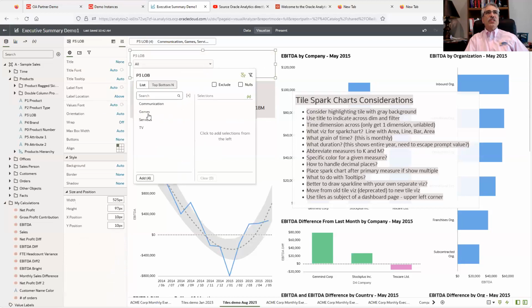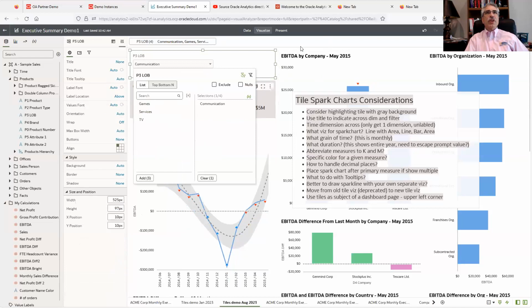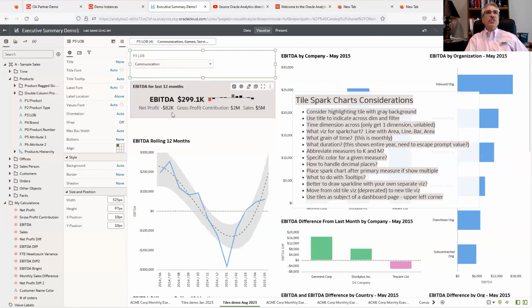If I change my selection here to communication, you'll see that that's dynamic in here, and now it changes to K. These are million and so forth. One of the things that comes up, by the way, I might want this in the case of 2 million to have one decimal place, and unfortunately the number of decimal places is fixed. We also have the ability to hover over here.